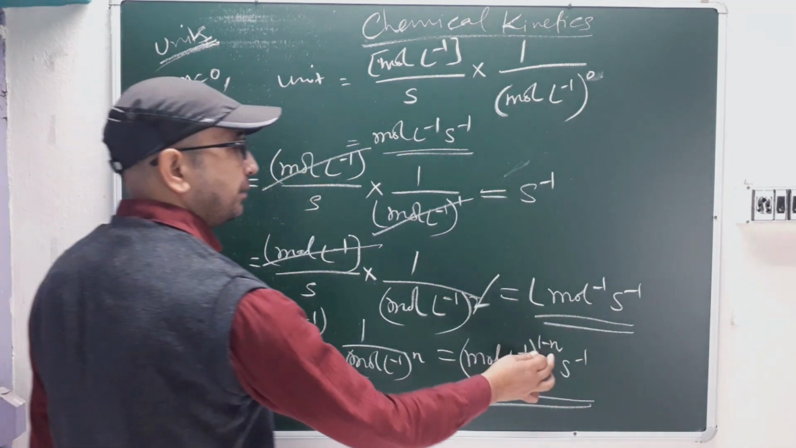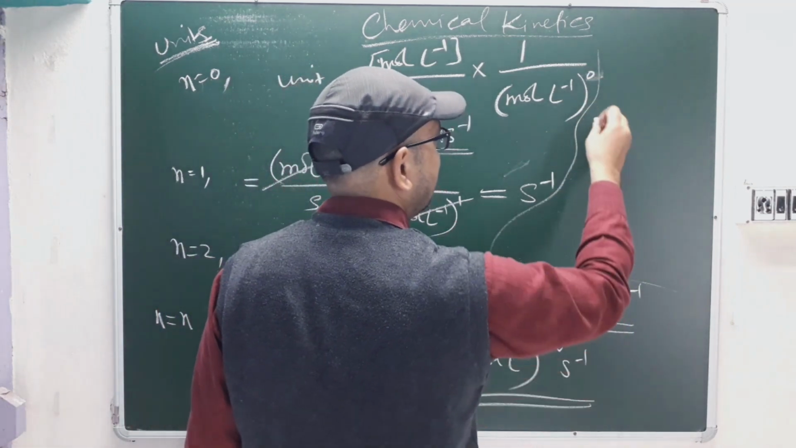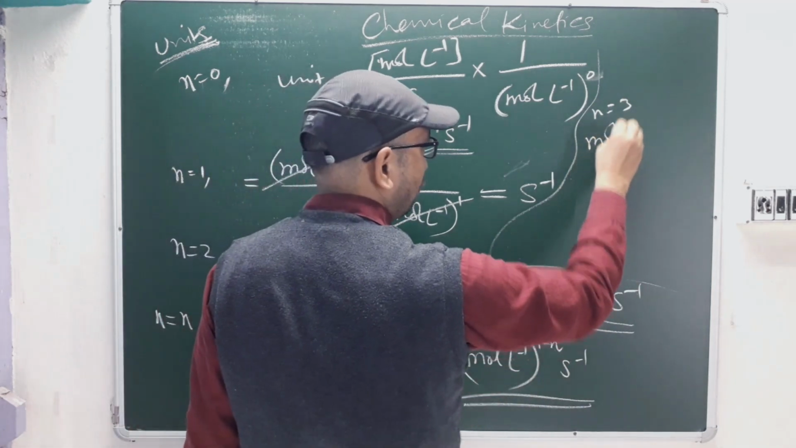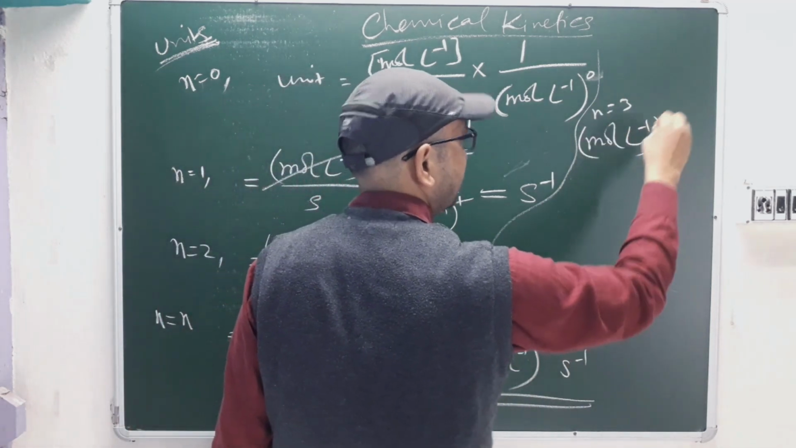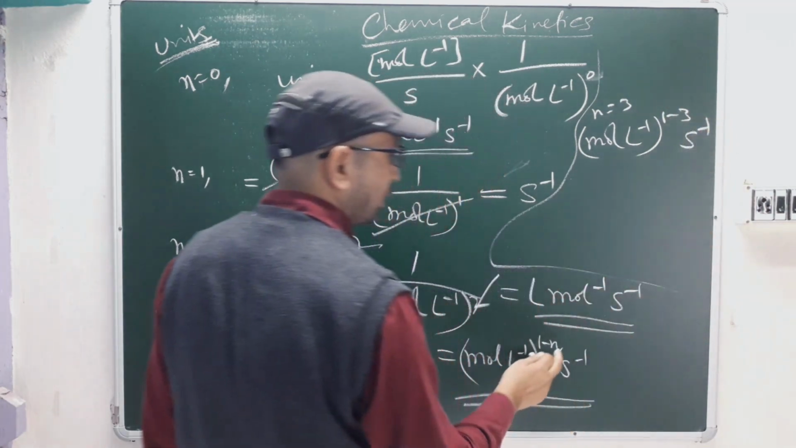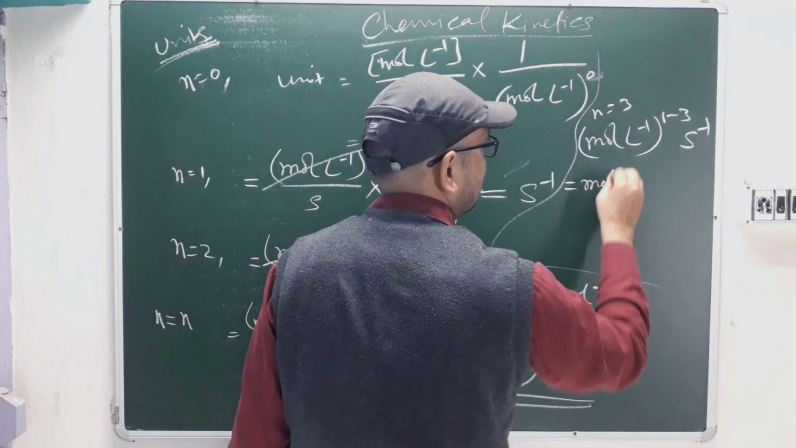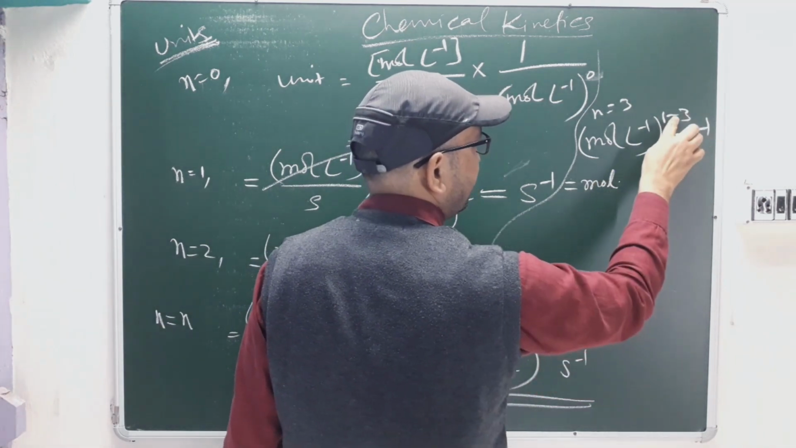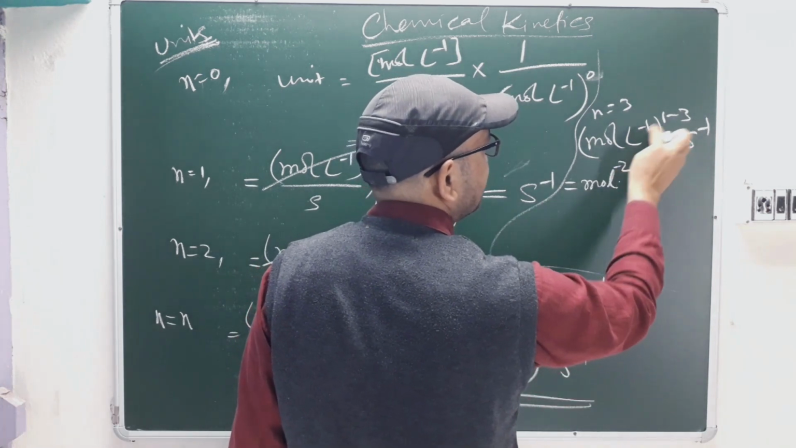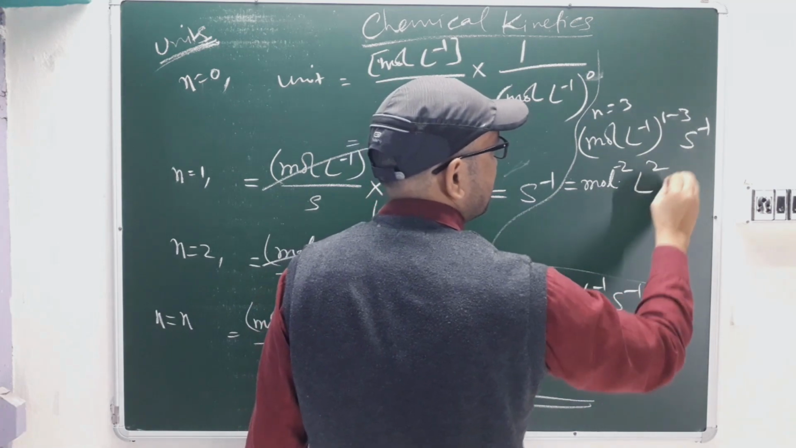Suppose for third order, I'm just calculating for third order. n equal to 3. With this formula I am putting, so mole per liter to the power 1 minus 3, per second, right? Because 1 minus n, so how much is it coming? It will be mole. See, 1 minus 3 is minus 2, so here it will be minus 2, and liter is also minus, and here minus 2. So minus and minus 2 will be plus 2. So liter squared and per second.